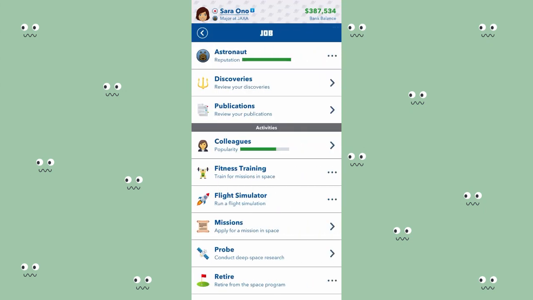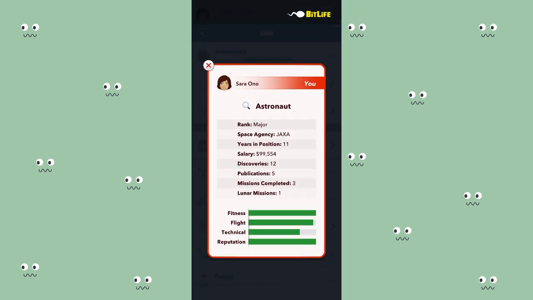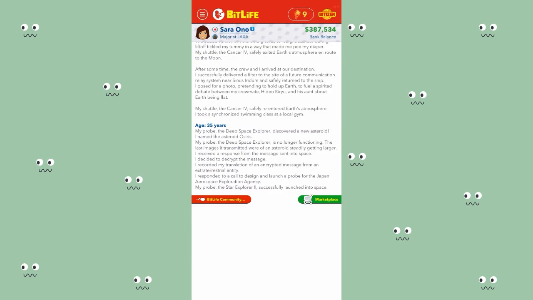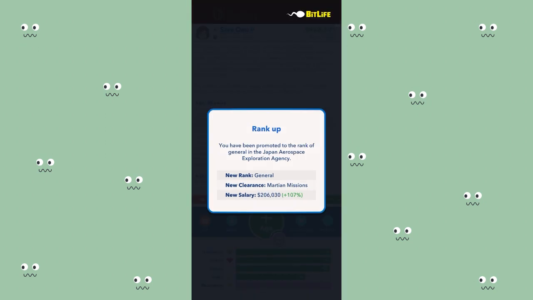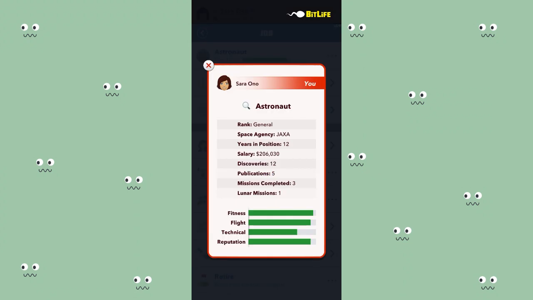So everything is good. I've used 11 years and I'm not a general yet. I spoke too soon. So I'm now a general and I've been cleared for Martian missions. So I am 36 years old. I've worked in JAXA Space Agency for 12 years and I'm a general. My salary is 206,000. The best way to improve your technical skill is by going on orbital missions, research experiments.